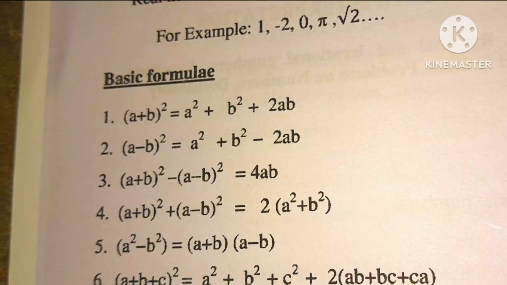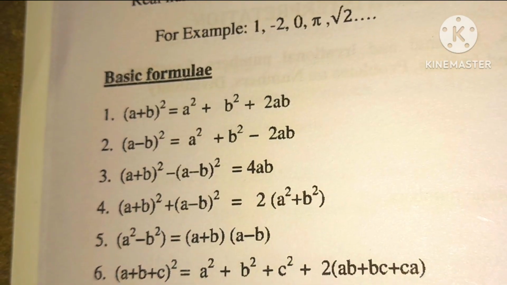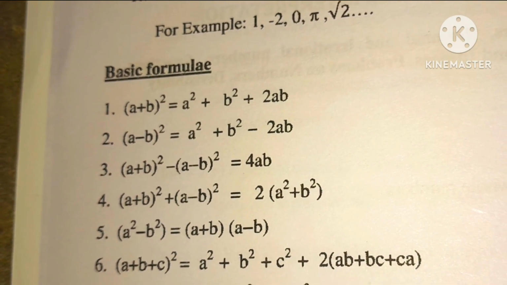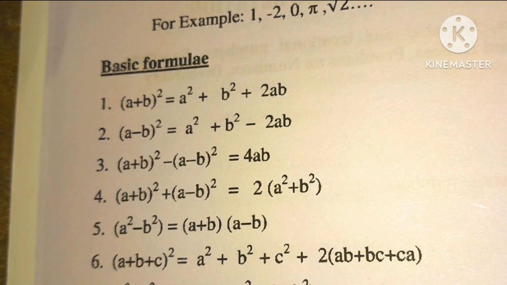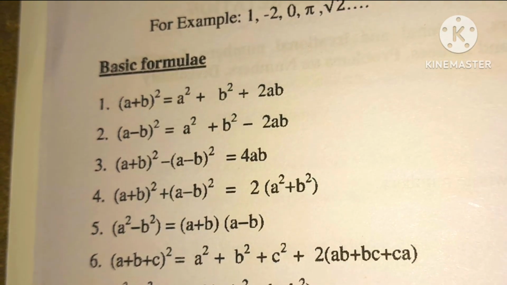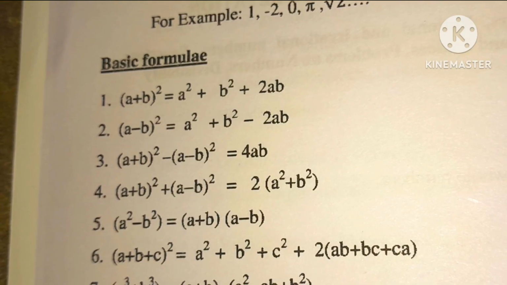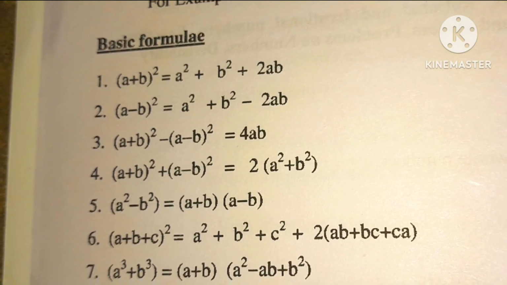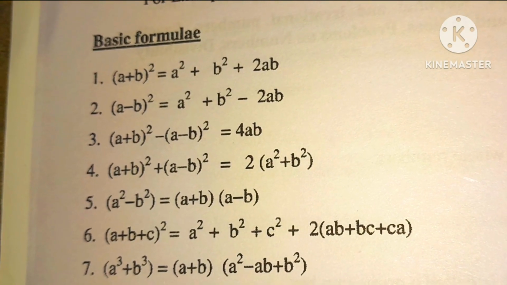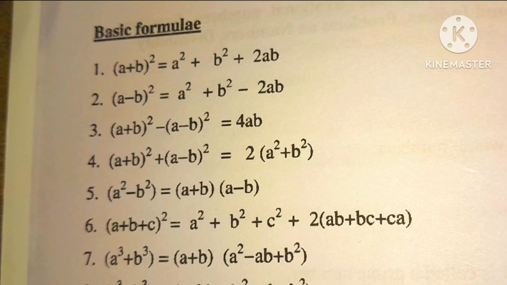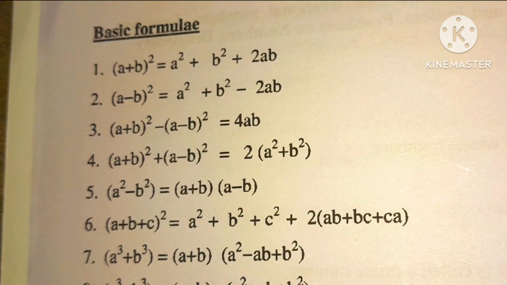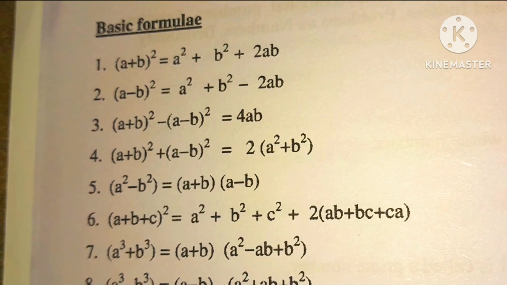Basic formulas. 1. (a + b)² = a² + b² + 2ab. (a − b)² = a² + b² − 2ab. (a + b)² − (a − b)² = 4ab. (a + b)² + (a − b)² = 2(a² + b²). a² − b² = (a + b)(a − b).